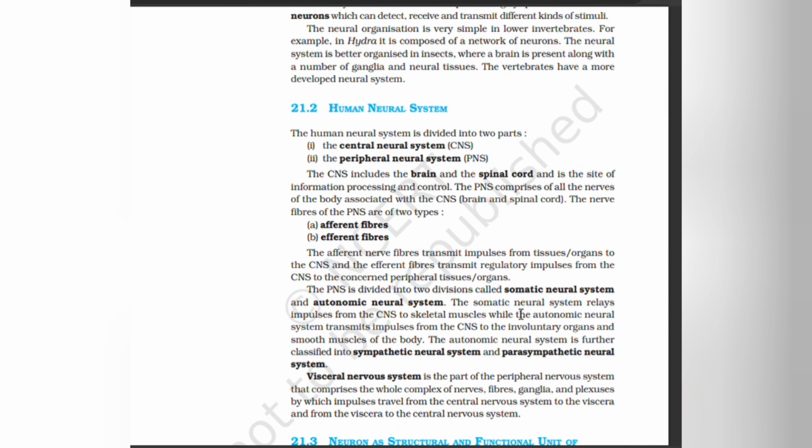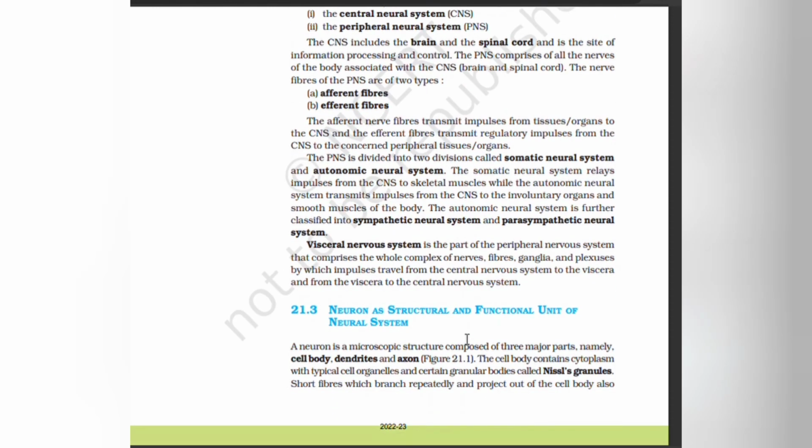PNS is divided into two divisions called somatic neural system and autonomic neural system. The somatic neural system relays impulses from the CNS to the skeletal muscles, while the autonomic neural system transmits impulses from the CNS to the involuntary organs and smooth muscles of the body. Autonomic neural system is further classified into sympathetic neural system and parasympathetic neural system.